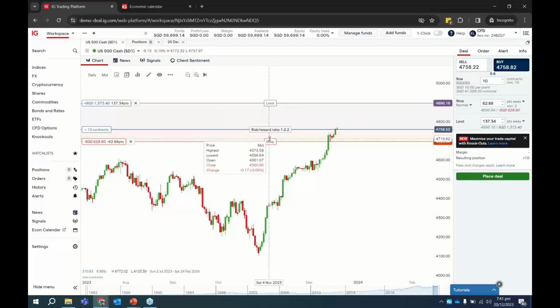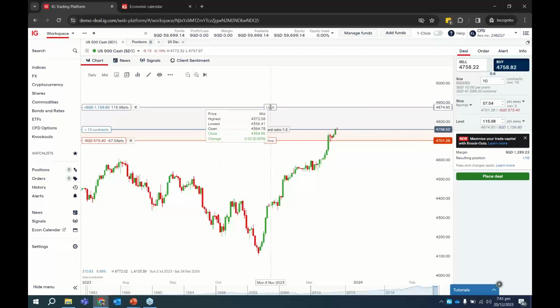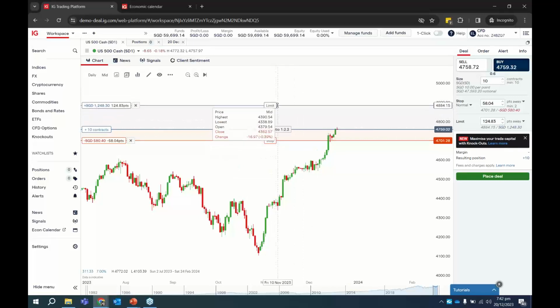So for example, if I have a smaller risk with a higher take profit level, right? It shows you here the risk is that based on these two levels, I'm actually risking $577 for potentially $1,157. So this is kind of like a 1:2 risk reward ratio. Okay, so you can drag here to key in these levels automatically.